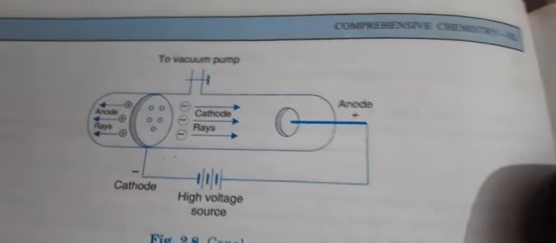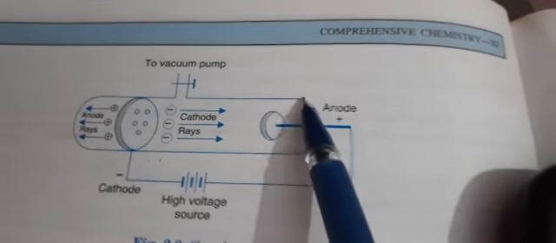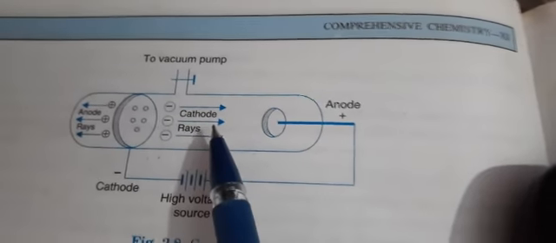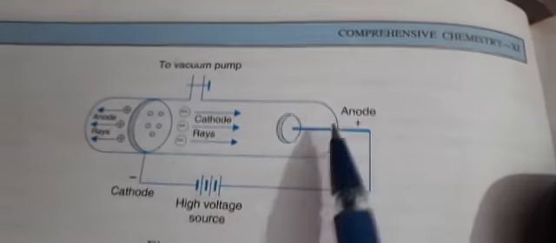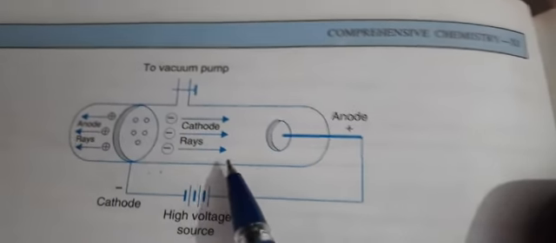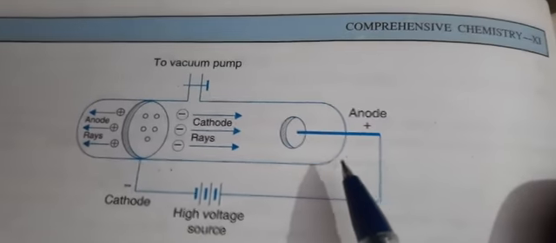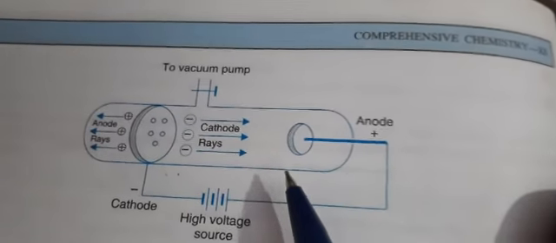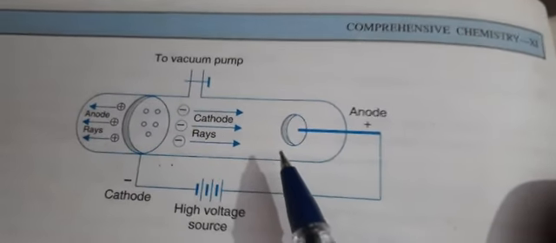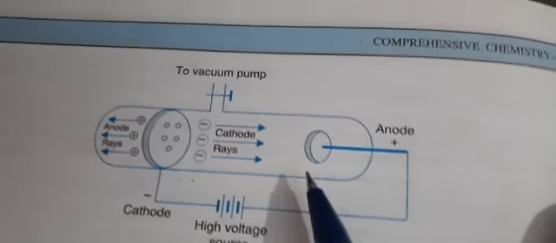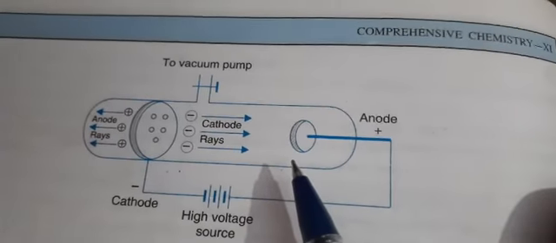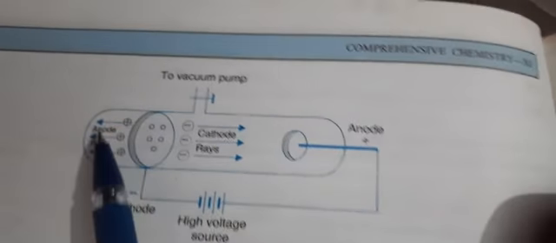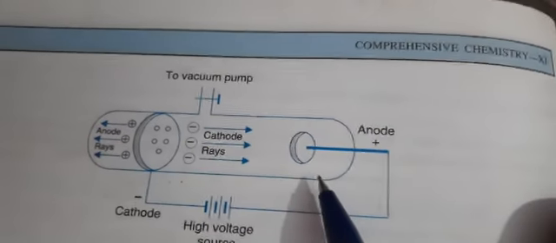But when you are studying the cathode rays, whatever glow is there, irrespective of the gas and irrespective of the glass material used, the nature of the cathode ray remains the same. That's why we said that the cathode ray is independent of the nature of the gas taken inside the discharge tube, and also independent of the glass material used to prepare this discharge tube.